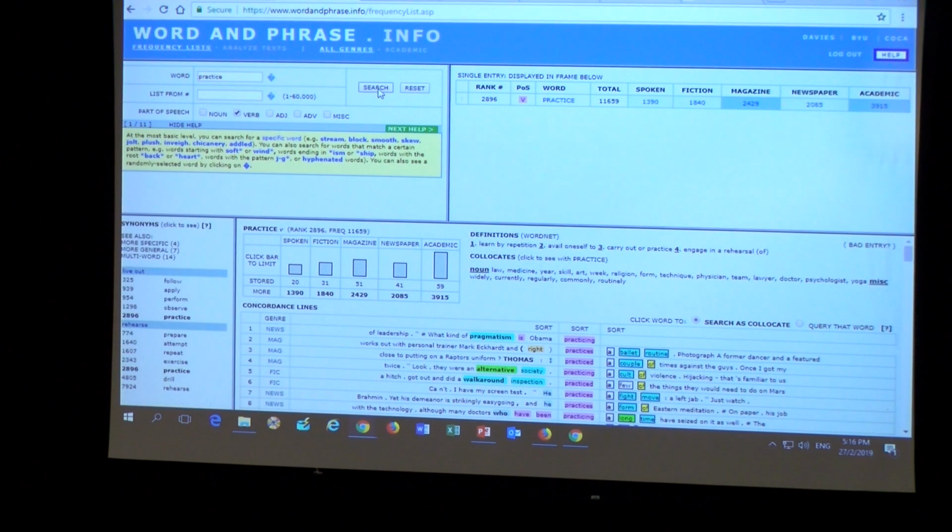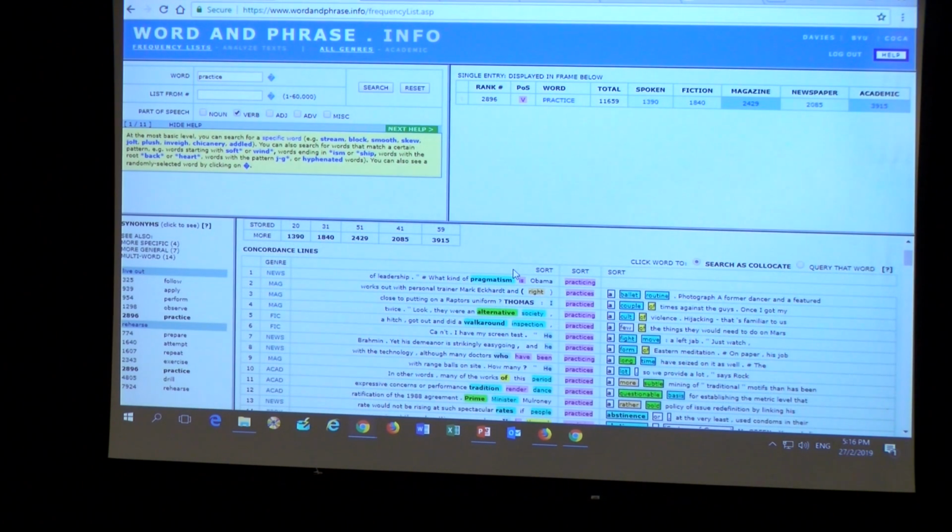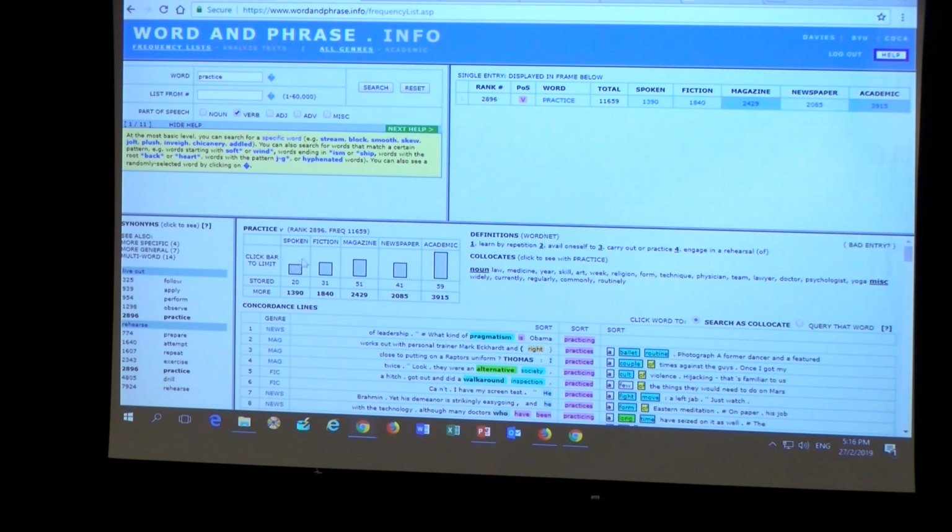You don't need to pay, okay? Well, you see that, so the rank. So it's within the 3,000 word family, right? Frequency level. You see the rank is almost 3,000, okay? And some extra information is you actually can know the frequency in each genre of language, like spoken, fiction, magazine, newspaper, academic writing. So in which type of language do you think it is most frequently used? Academic writing, right? Okay, here. You can see that, academic writing, right?